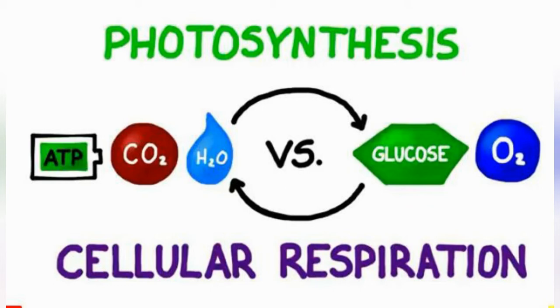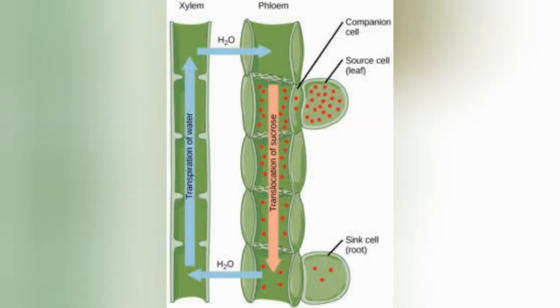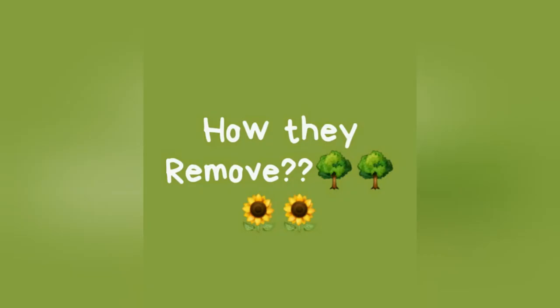They have to remove the extra carbon dioxide and oxygen from the body to keep it in an equilibrium condition and maintain the level inside. So how do they remove it? Let us discuss this.